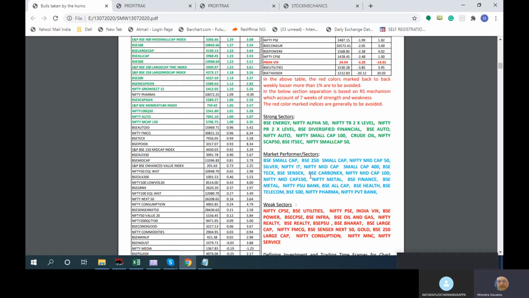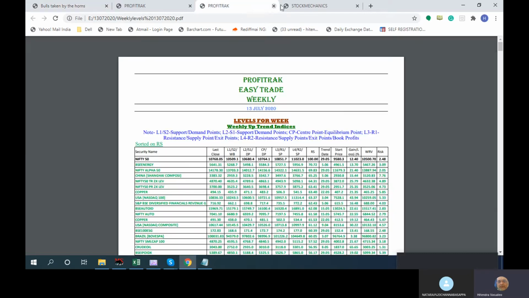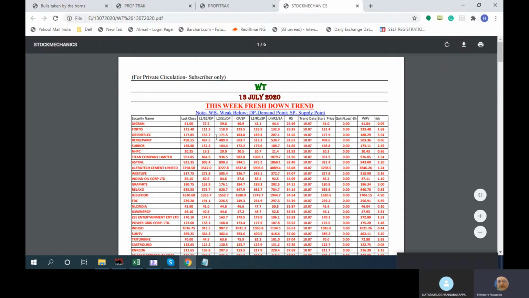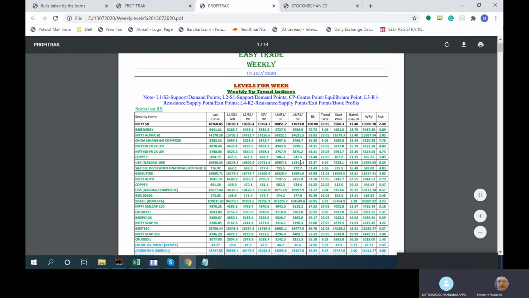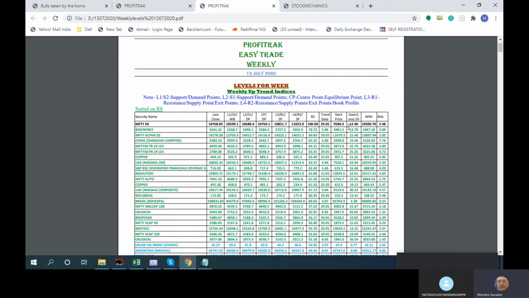Every week you will get a weekly file, weekly level file which you get like this. So what happens in that weekly file? This is sorted on the relative strength basically. Based on this, we will pick up actually in this. I will come to that later.